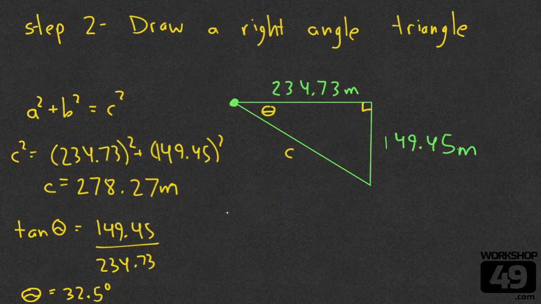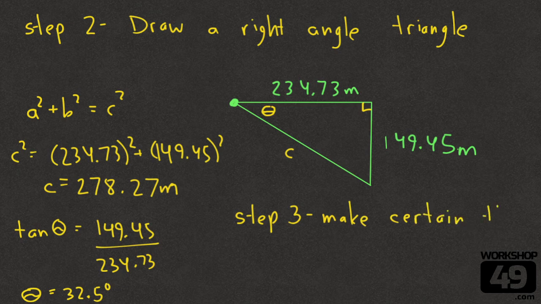Almost done. Almost done. I am going to make a step 3, but I want to keep my triangle here so everyone can see. Make certain that your theta is from the x-axis.